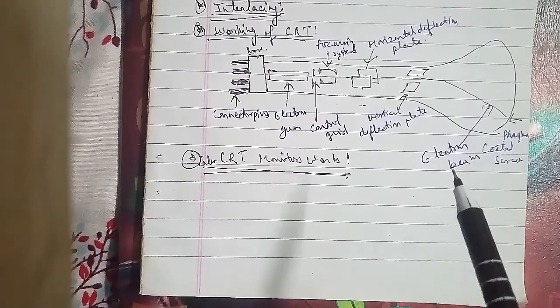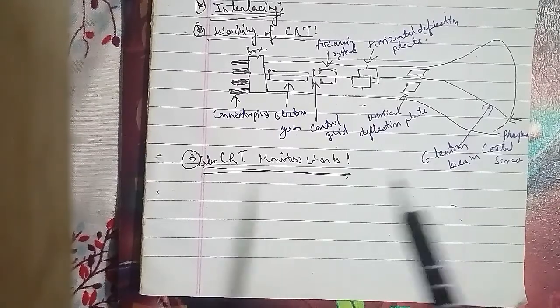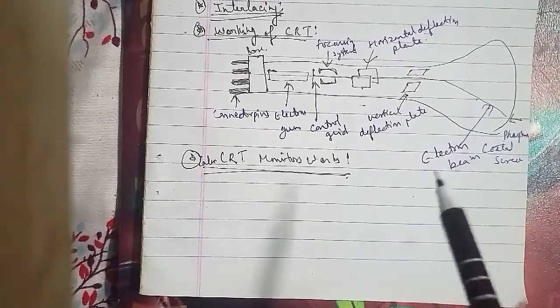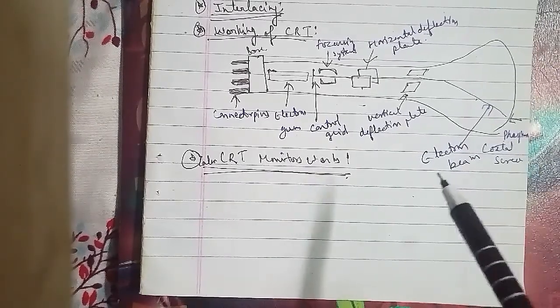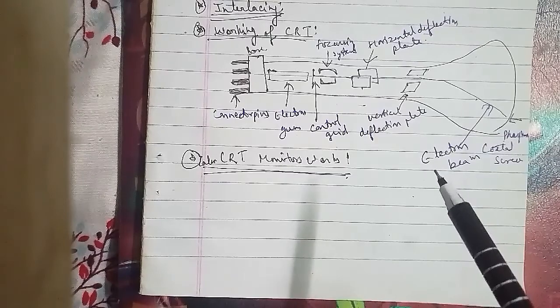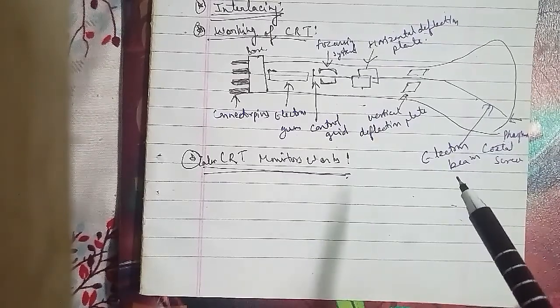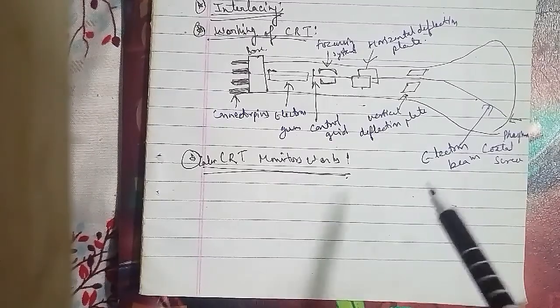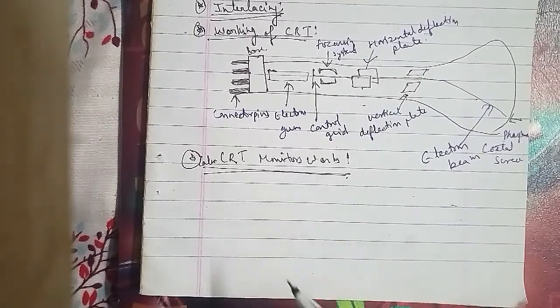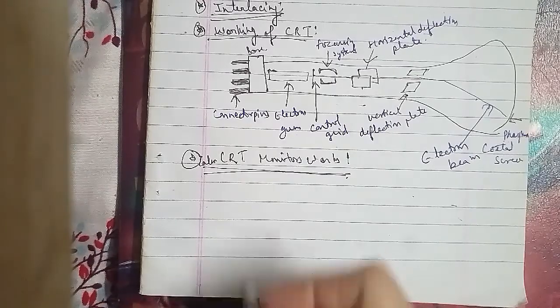So this line arrangement of electron guns is easier to keep in alignment and is commonly used in high resolution color CRTs as well. Now we'll discuss the raster scan system with architecture. Otherwise they may ask you to explain the architecture of raster graphics system with a display processor. That is for 5 marks.